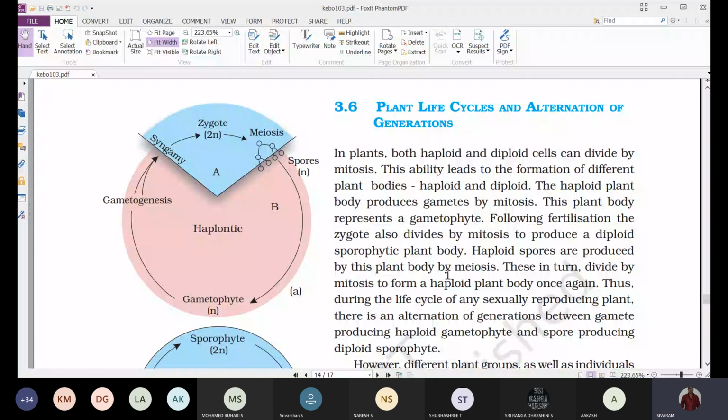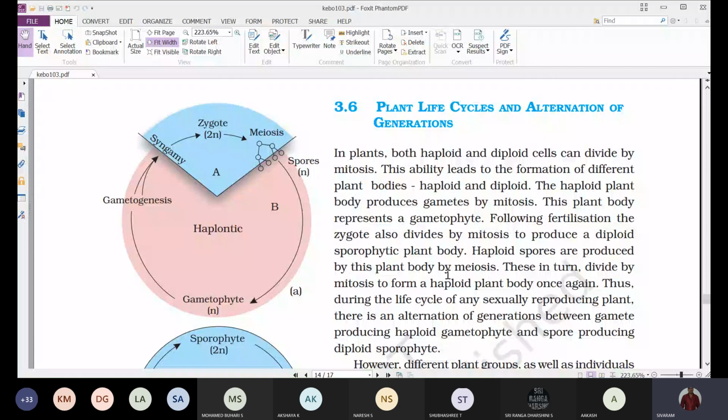Understand? These haploid spores on germination undergo mitosis and give rise to a haploid plant body, which we are calling gametophyte again. So in a cyclic manner, the gametophyte gives rise to a sporophyte and the sporophyte to a gametophyte.